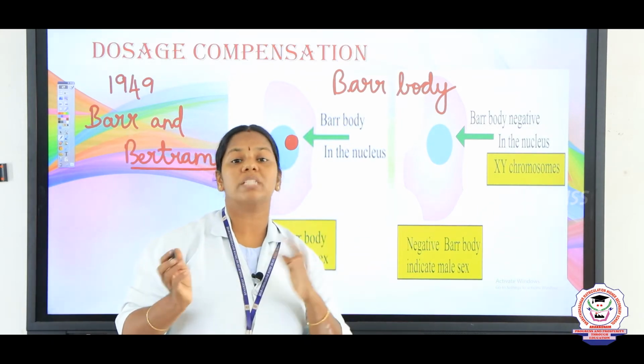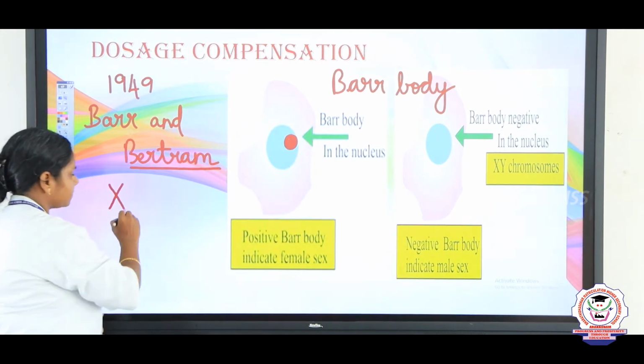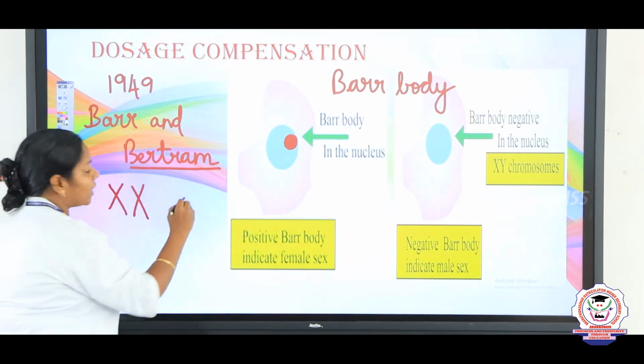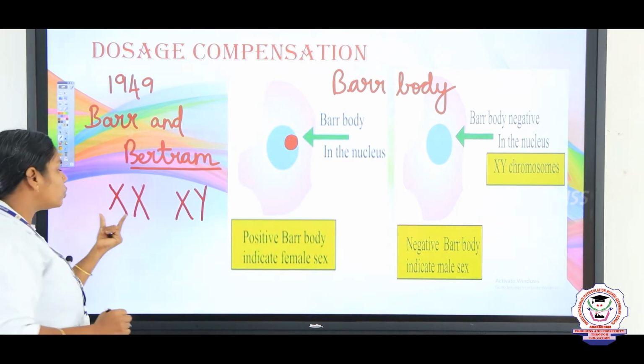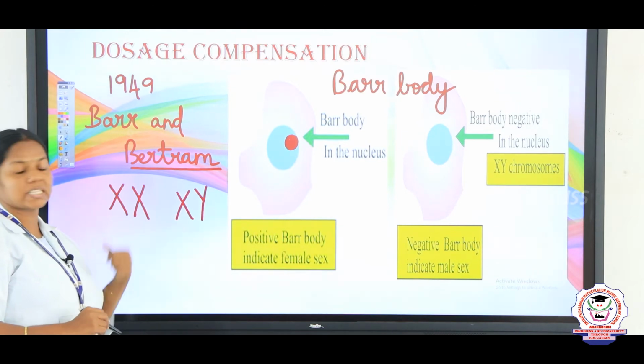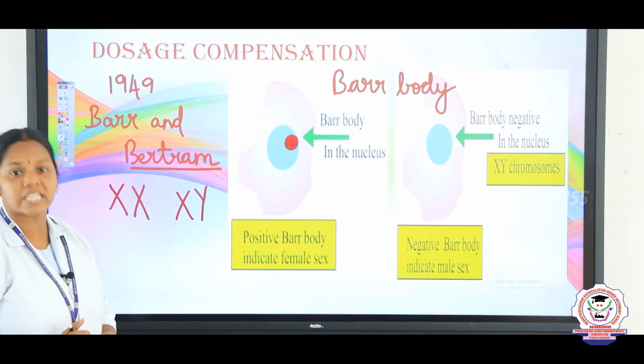For example, in the female there is 2X, and in the male only one X is present and another one is a Y chromosome. So how does an organism compensate for the dosage differences?